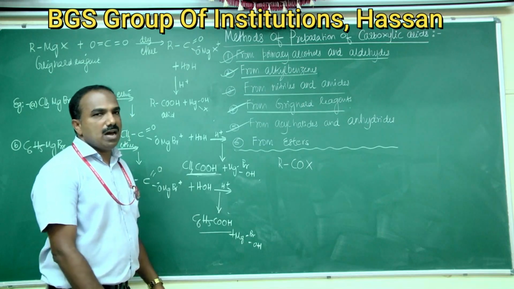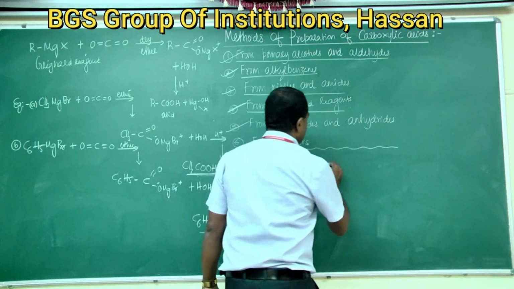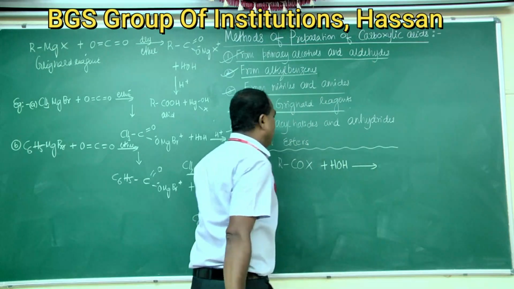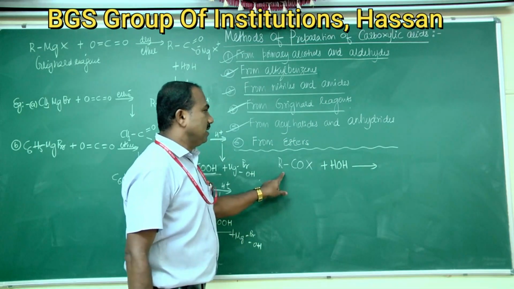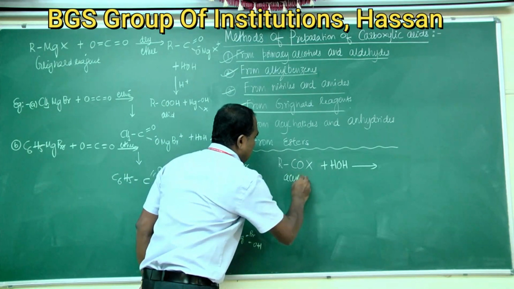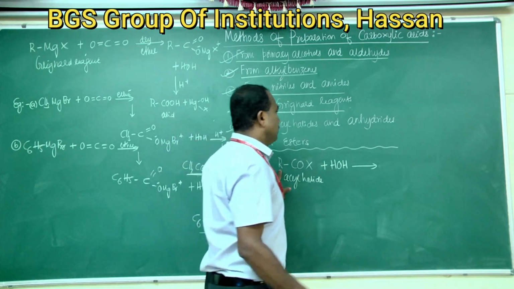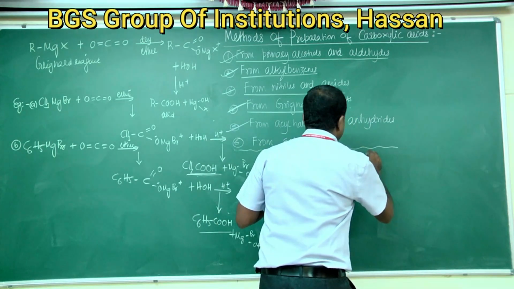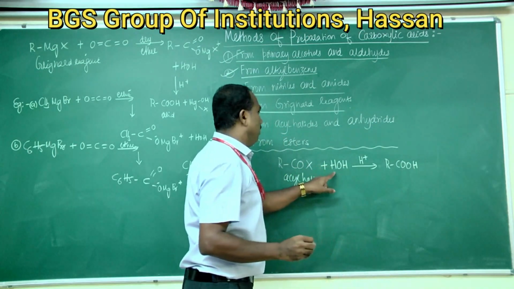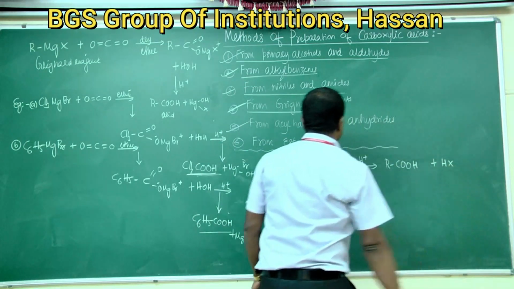Acyl halides on hydrolysis in presence of acid give carboxylic acids. RCOX is the general formula for acyl halide. On hydrolysis in presence of acid it gives carboxylic acids, that is RCOOH plus HX.